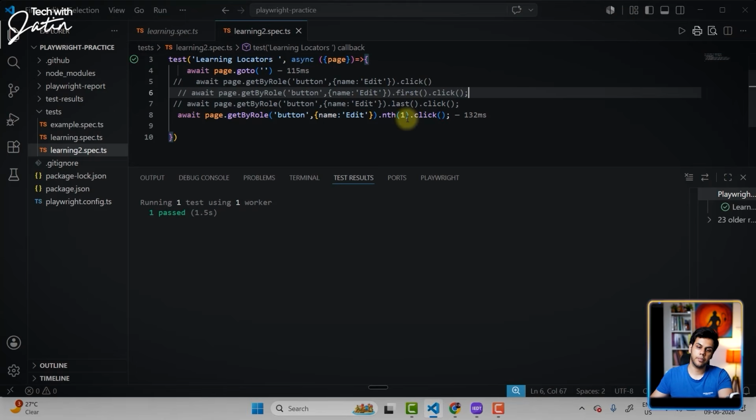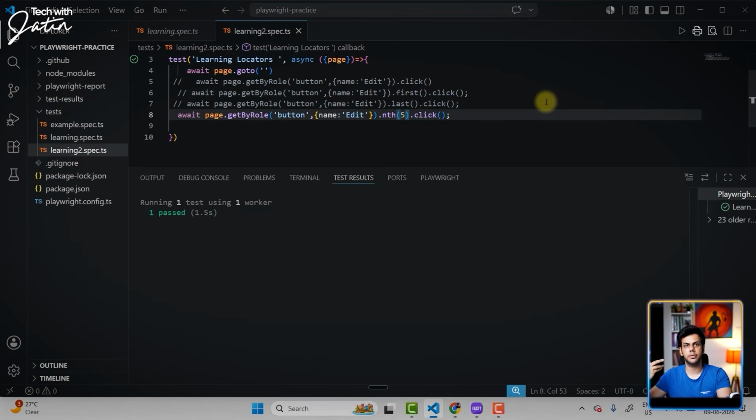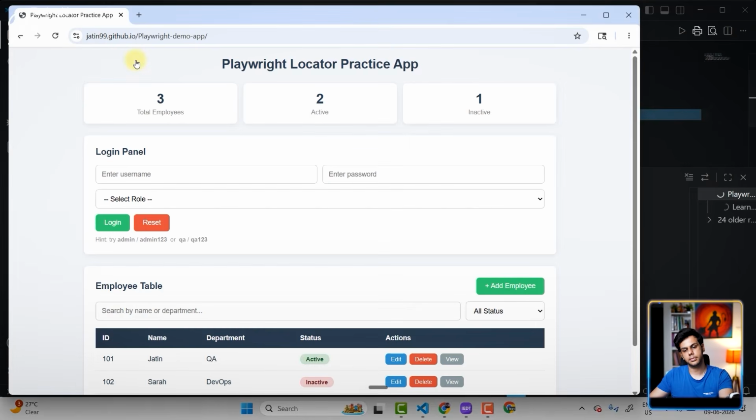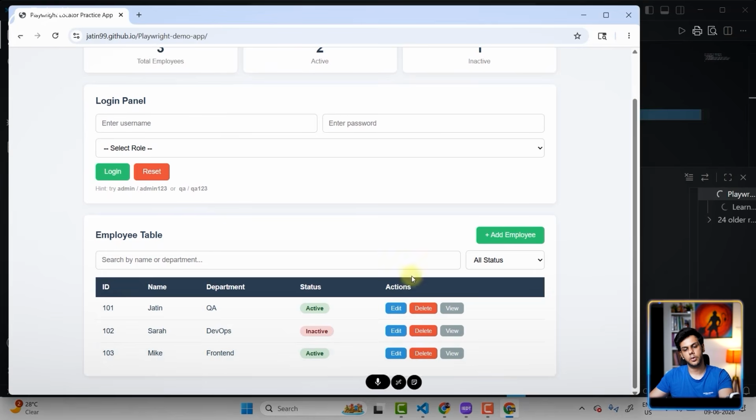What is going to happen if I give a wrong index? Let's say nth 5. Now we don't have an nth 5. What is going to happen? Let's see that. Let's click on the play button. Okay, it's trying to find that element on the nth 5.